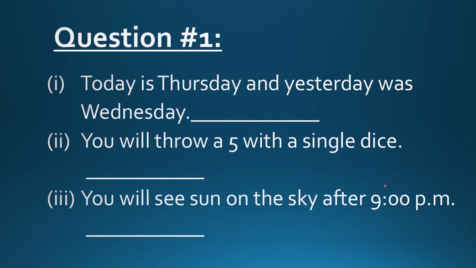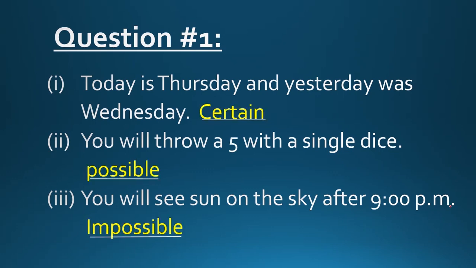You will see the sun in the sky after 9 p.m. You cannot see the sun in the sky after 9 p.m. So this is an impossible event, because it is wrong that you can see the sun in the sky after 9 p.m. So here we have written: number one is certain, second is possible, and third one is impossible.